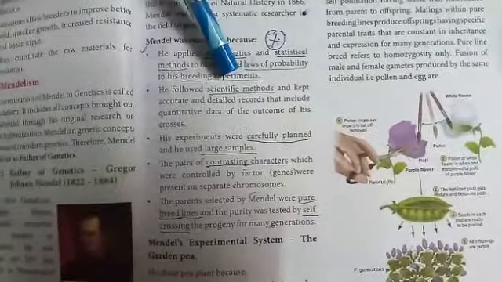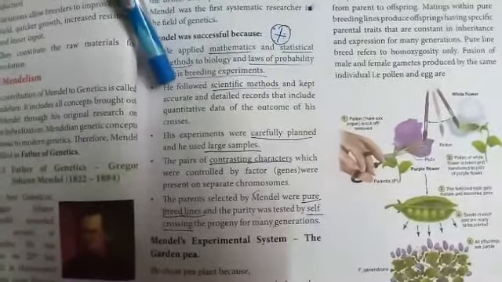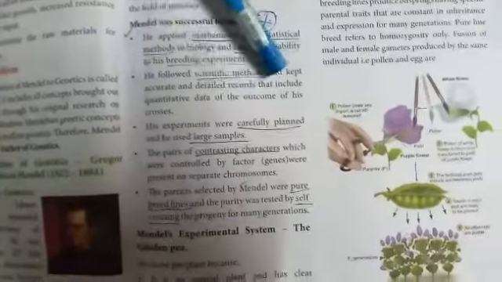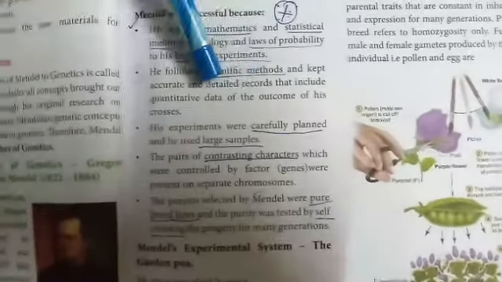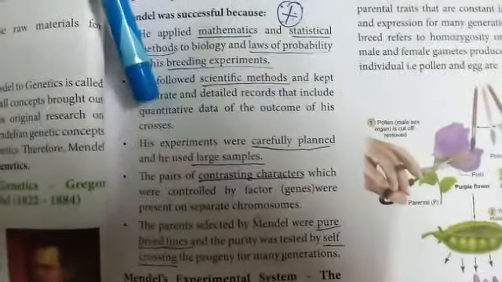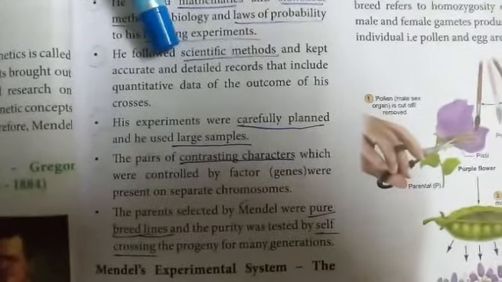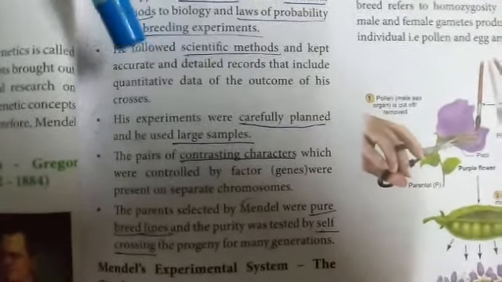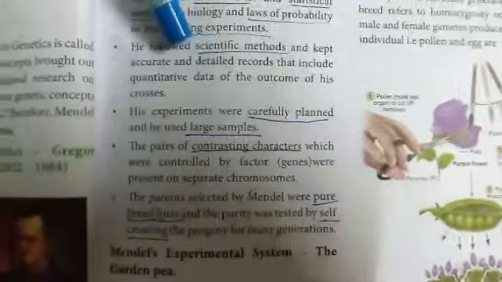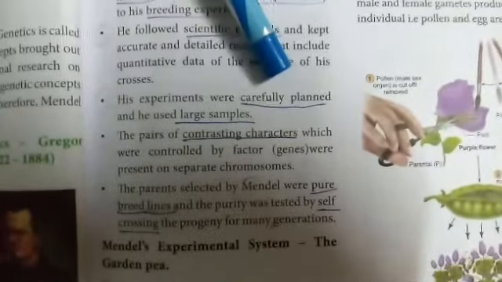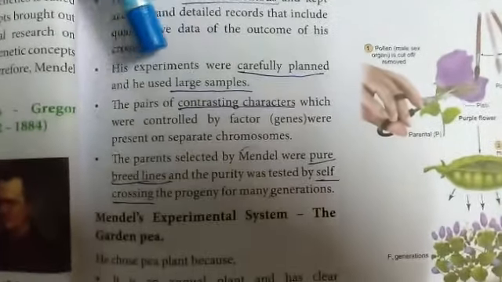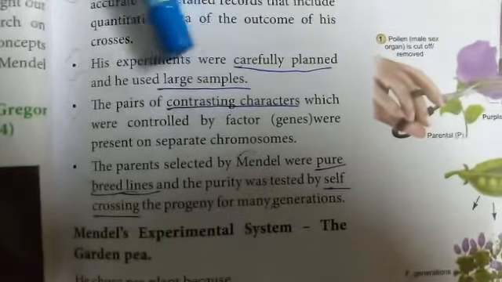He followed scientific methods and kept accurate and detailed records that included quantitative data of the outcome of his crosses. He maintained a separate record for his method of crossing. His experiments were carefully planned and he used large samples, that is, a larger number of plants were cultivated at a time.